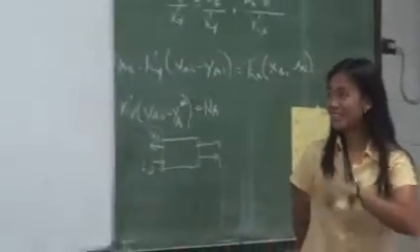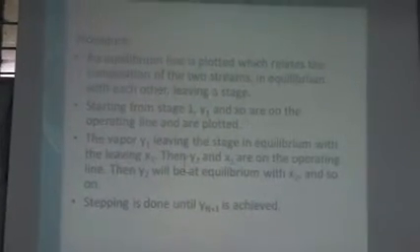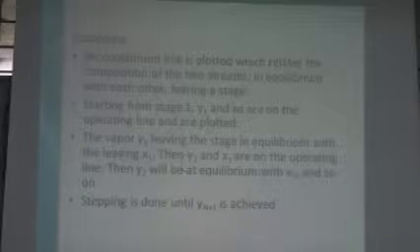two types of calculations. So the number of stages procedure, an outline of the procedure: an equilibrium line is valid which relates the composition of the two streams in equilibrium with each other leaving a stage. So starting from stage 1, y1 and x sub 0 are on the operating line and are plotted. So the vapor y sub 1 leaving the stage is in equilibrium with the leaving x sub 1, then y sub 2 and x sub 1 are on the operating line, then y sub 2 will be at equilibrium with x sub 2 and so on. So stepping is done until yn plus 1 is achieved. So we remember this from our detailed discussion in ChE 152.